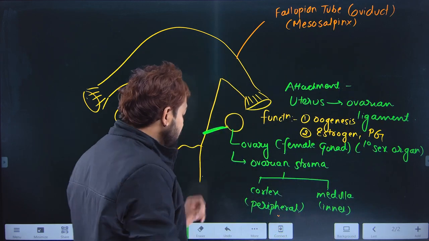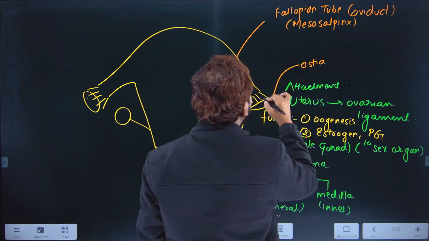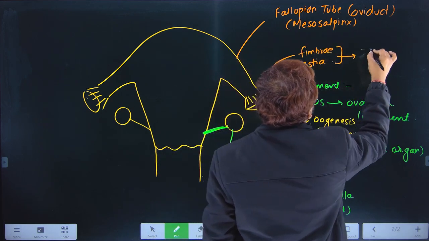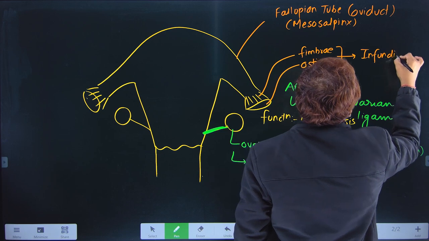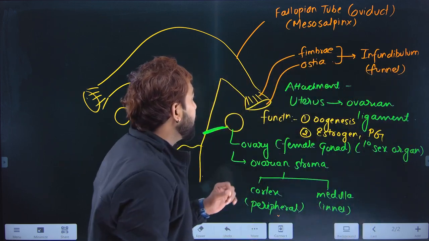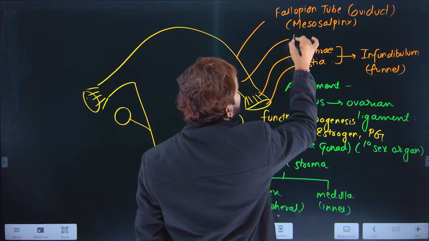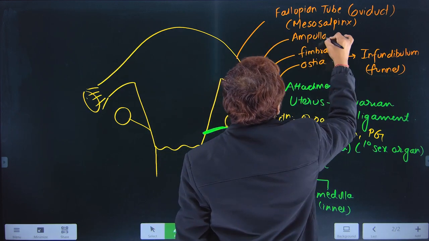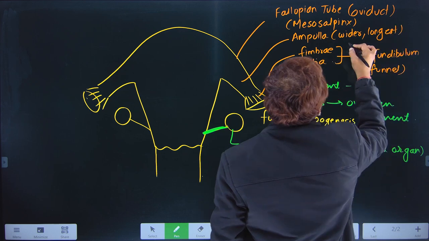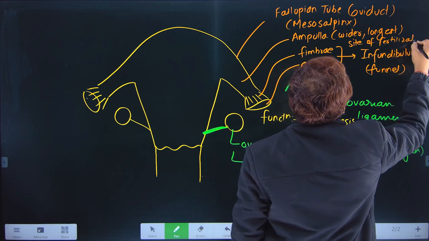Now let's try to understand the parts. These are the openings. This opening is called ostia and the finger-like projection is called the fimbriae. Both unite together to form the infundibulum, which is the funnel-shaped structure. Then the next part is the ampulla. This wider and longest part, the ampulla, is the common site of fertilization. Sperm and ovum meet over here.